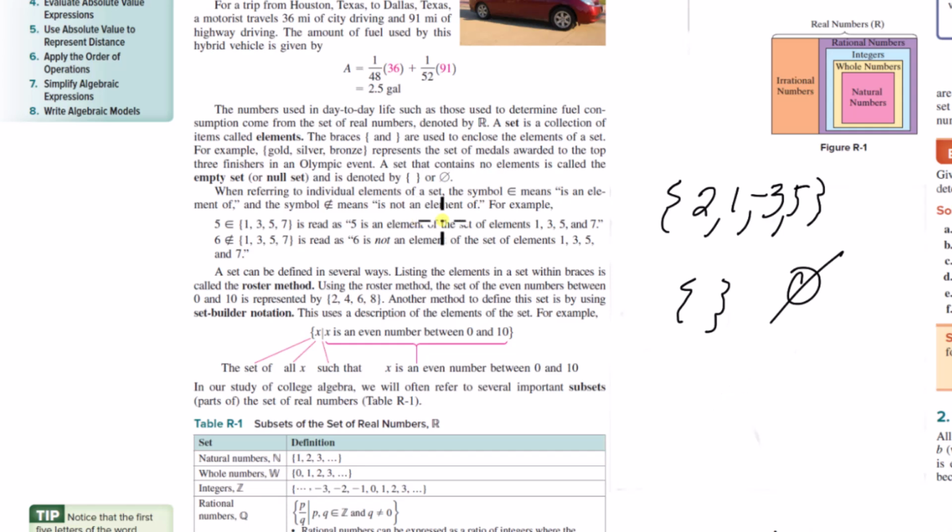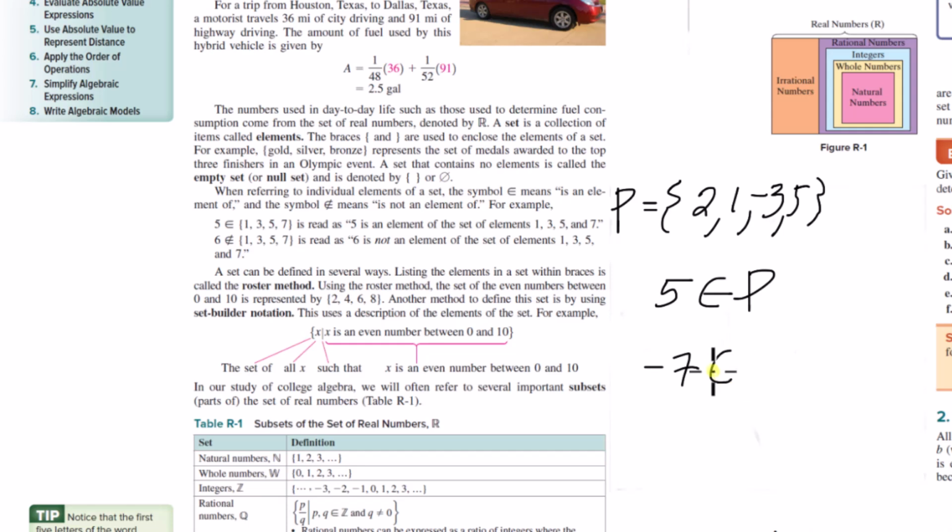So, for example, we could take any set that we want and give it a variable name. Let me say this is set P. Then I could say 5 is an element of P, or I could say -7 is not an element of P. Or when it comes to real numbers and imaginary numbers, I could say 2i is not an element of the set of all real numbers.